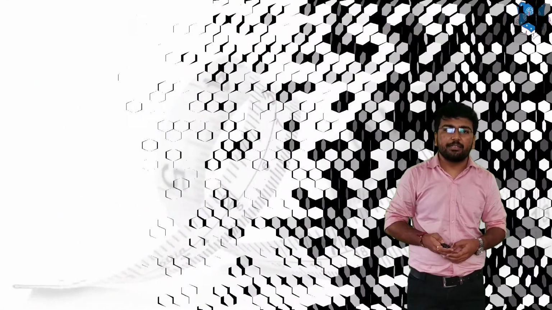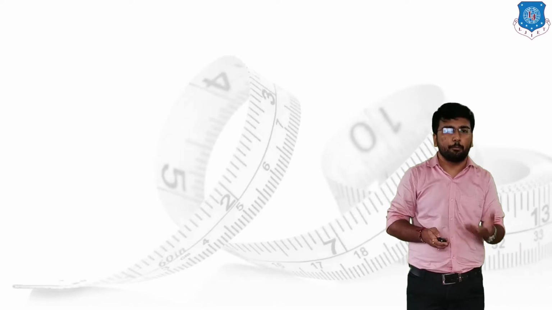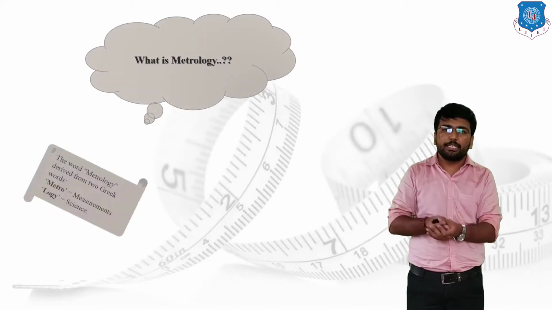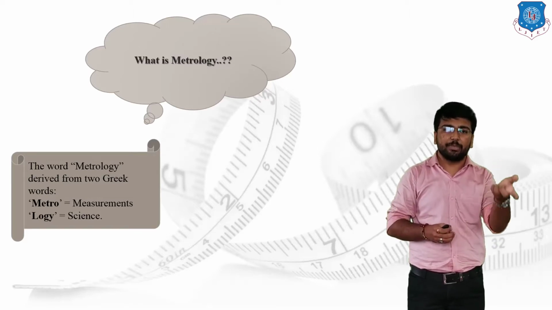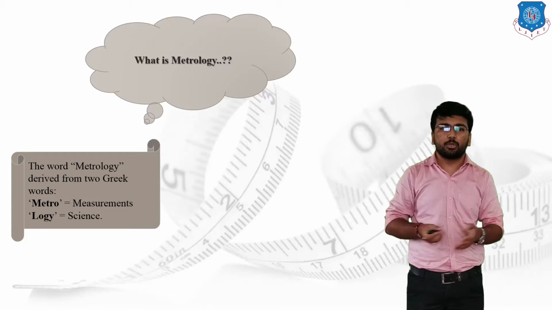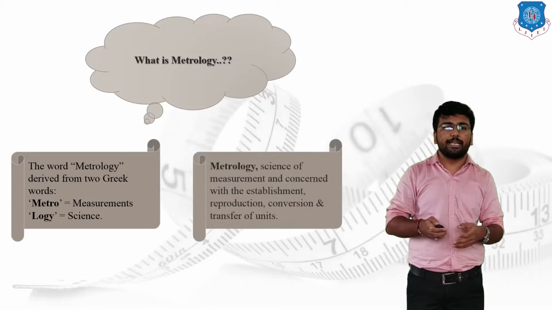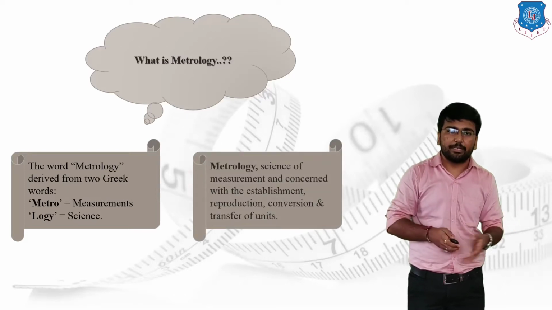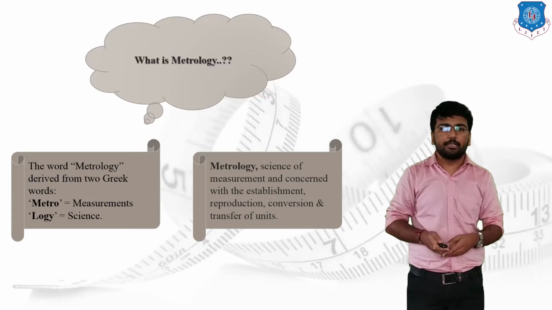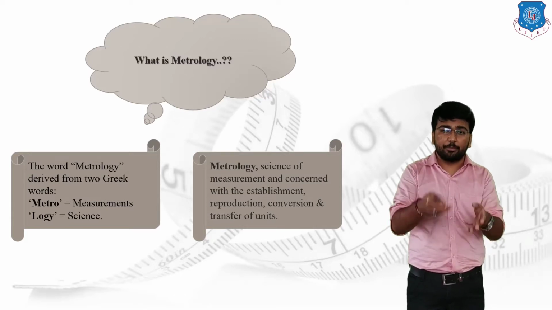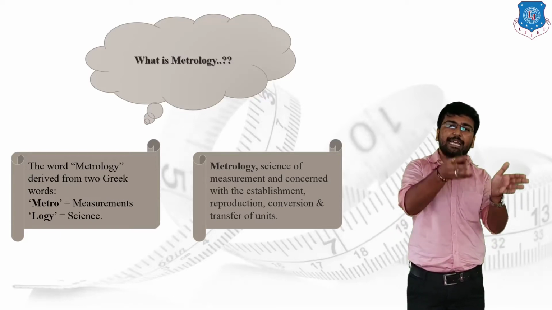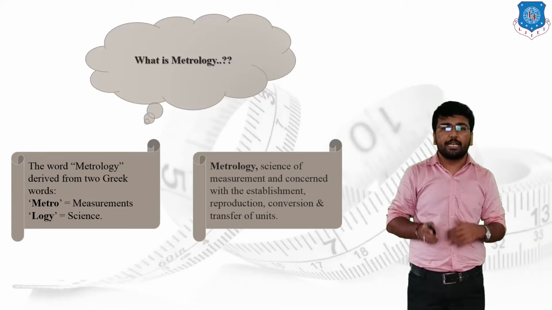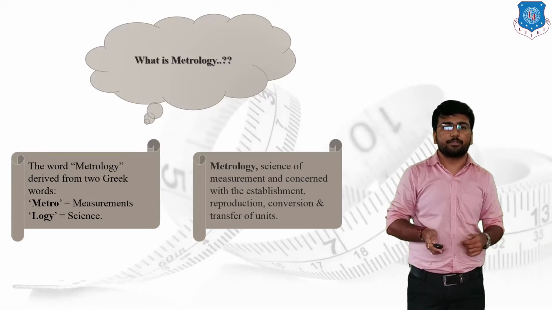First of all, let us understand the concept of metrology. What do you mean by metrology? The word metrology derives from two different Greek words, metro and logi. Metro means measurement and logi means science. So if we combine both the words, metrology is known as the science of measurement. It is directly concerned with units: the production of units, reproduction of units, conversion of units, and transfer of units. So basically metrology is the science which is directly concerned with measurements as well as units.